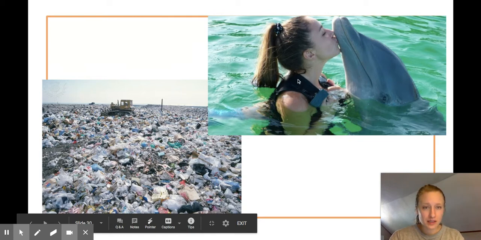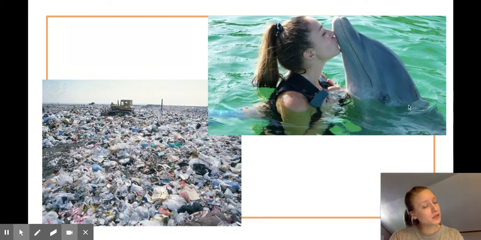Here are humans interacting with animals, and this looks very fun and very nice, but where do dolphins live and where should they be? Dolphins live in the ocean, but humans, we take them out of the ocean and put them in a zoo so we can go see them and play with them. So this is sometimes how humans also interact with animals, and we take animals out of their environment so we can see them. Maybe that's not a good thing either.